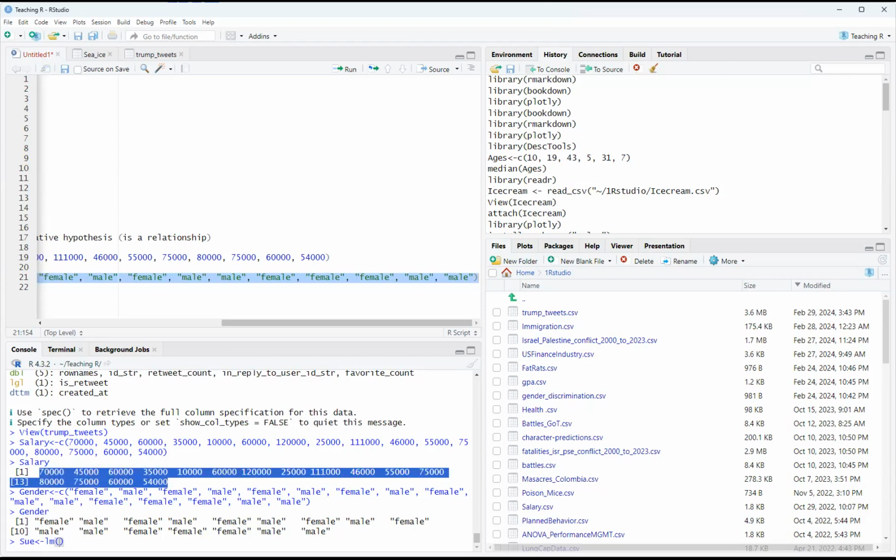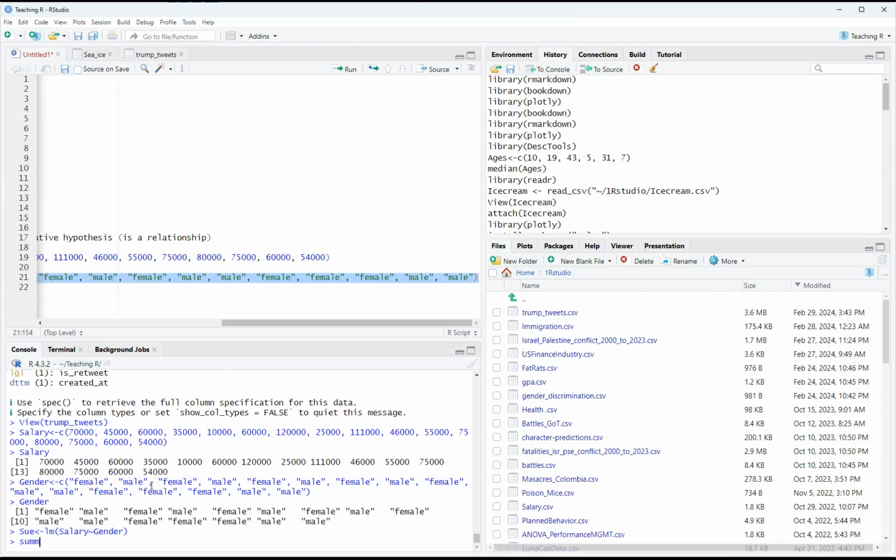When you make mistakes, it gets errors. That's common. RStudio does not hate you, but it is like a dog. It smells fear. So we're going to put salary first. It will not work if you put gender first, and then gender. Now, it doesn't have a name. It's not a data frame or anything like that. So we just do it like that. We do a summary, Sue. And there's Sue. You're suing. You're having a party because someone's going to win.